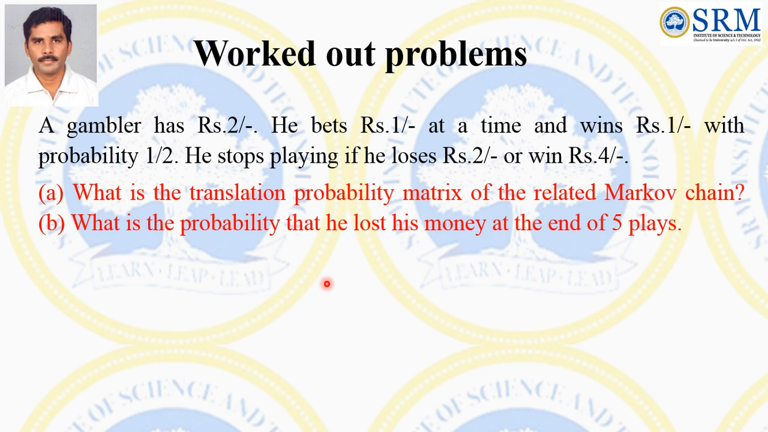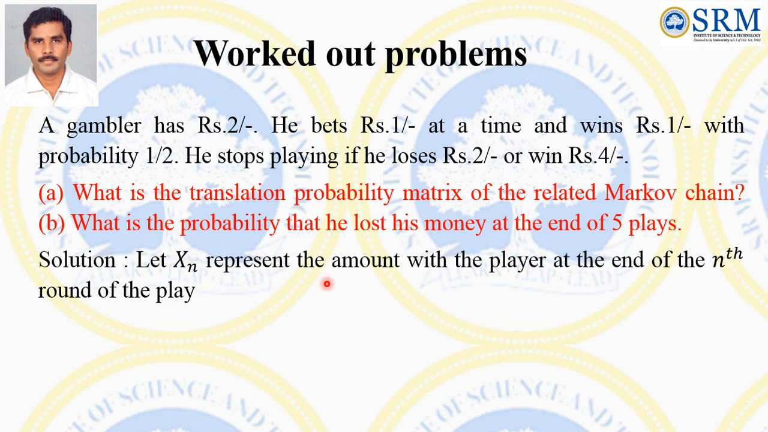The first problem is a gambler problem. A gambler has ₹2. He bets ₹1 at a time and wins ₹1 with probability 1 by 2. He stops playing if he loses ₹2 or wins ₹4. So what is the transition probability matrix of the related Markov chain, and what is the probability that he lost his money at the end of 5 plays?